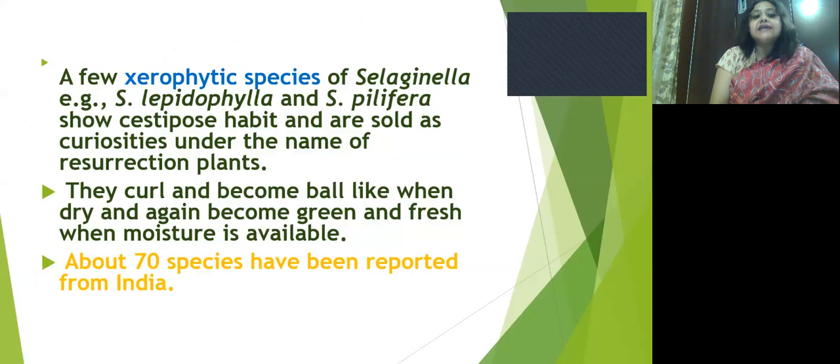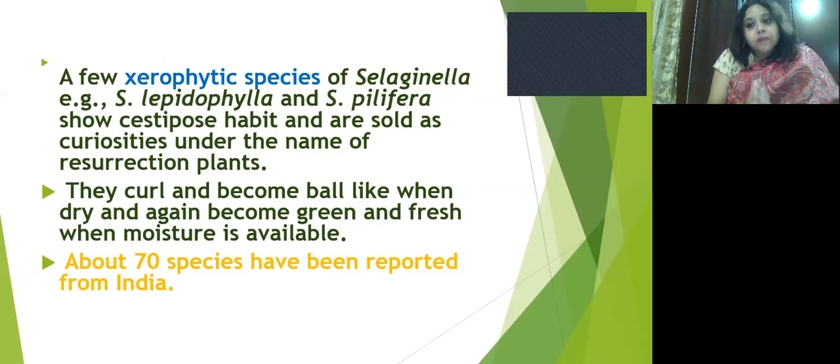Selaginella, mainly the xerophytic species, are also known as resurrection plants. Why are they called resurrection plants? Because they curl and become ball-like when dry, and again become green and fresh when moisture is available. For this reason, they are known as resurrection plants.